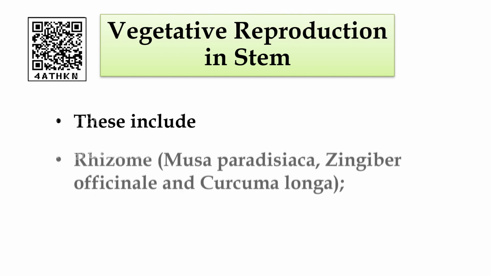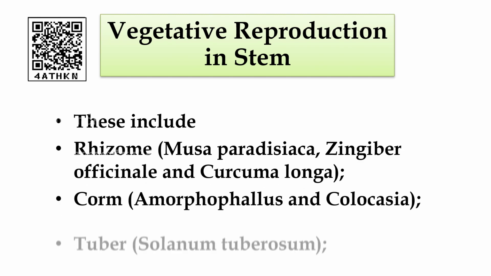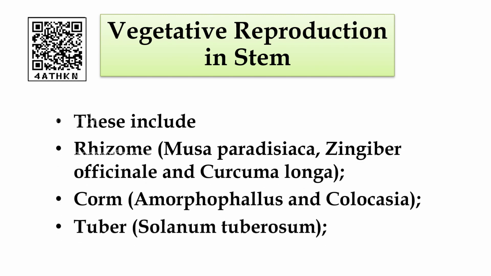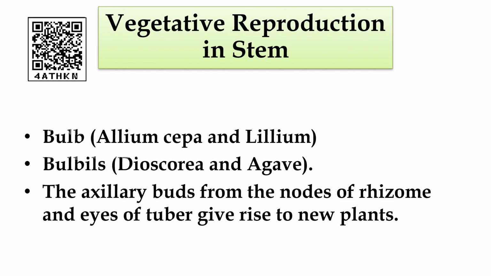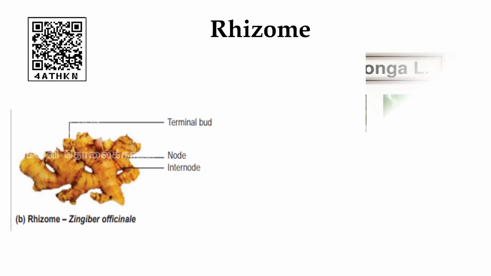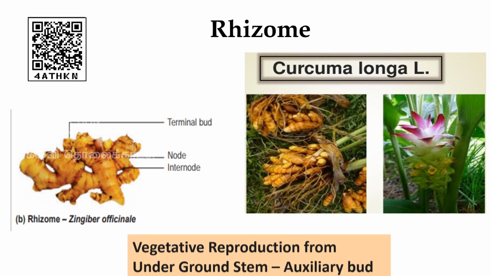Underground stem modification. These include rhizome: Musa paradisiaca, Zingiber officinale and Curcuma longa. Corm: Amorphophallus and Colocasia. Tuber: Solanum tuberosum. Bulb: Allium cepa and Lilium. Bulbils: Dioscorea and Agave. The axillary buds from the nodes of rhizome and eyes of tuber give rise to a new plant. Curcuma longa, rhizome, Zingiber officinale.